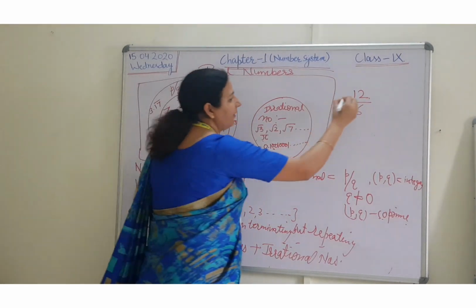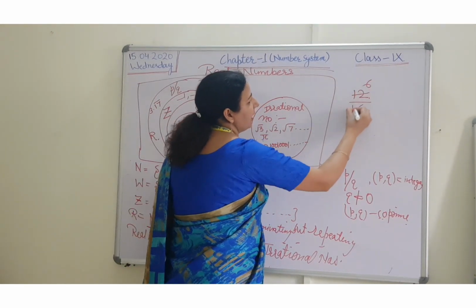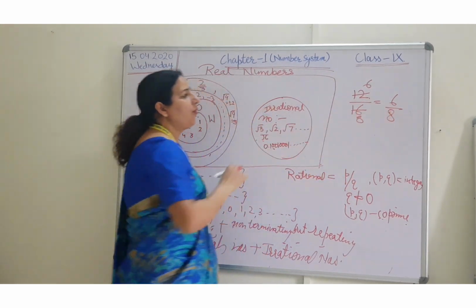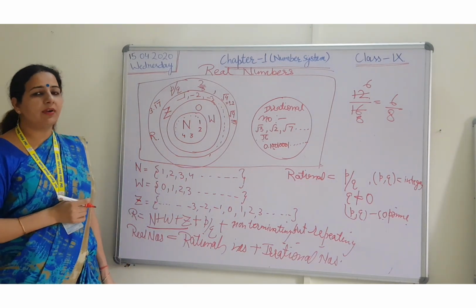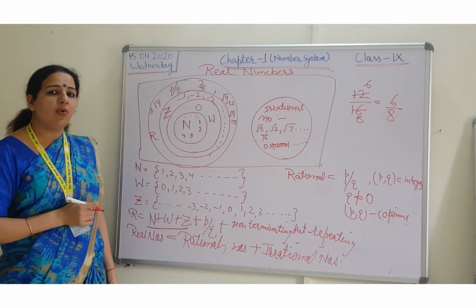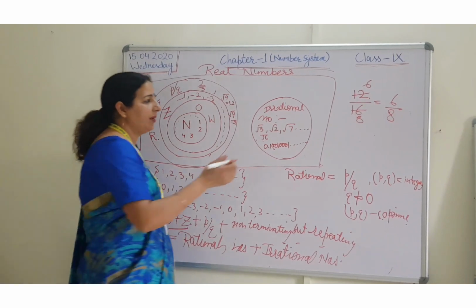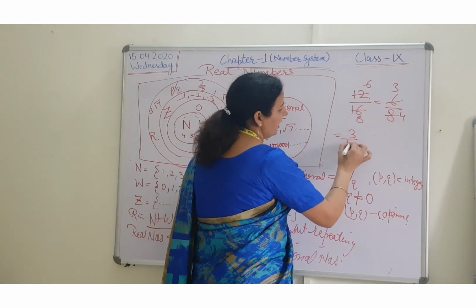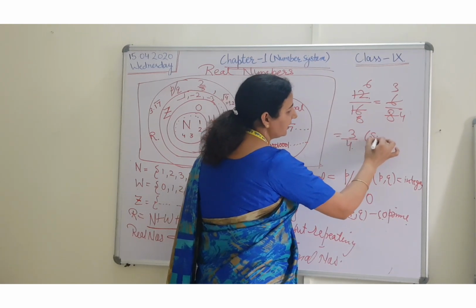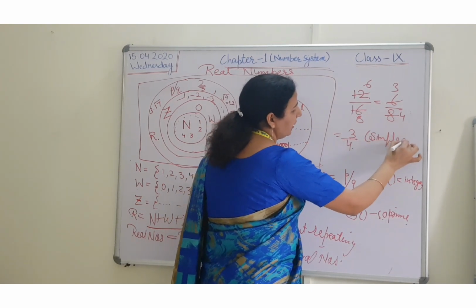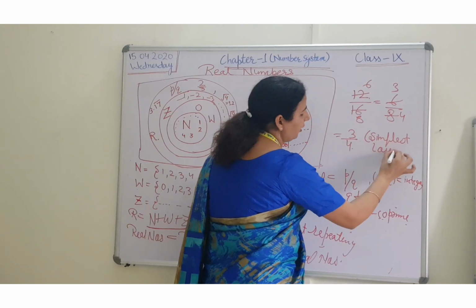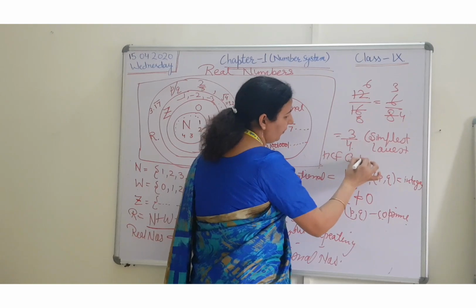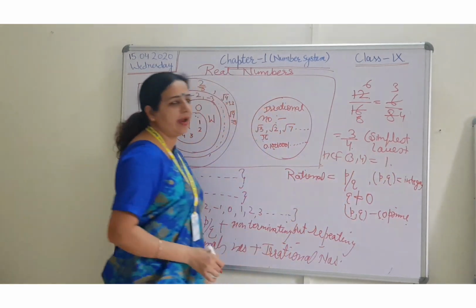If some student had divided like this, 6 then 8, and the answer is 6 upon 8. HCF of 6 and 8 is not equal to 1, so we will again divide these two numbers. 3, 4, answer is 3 upon 4. Yes, this is in the simplest form, or we can say the lowest form, because here HCF of 3 and 4 is equal to 1.